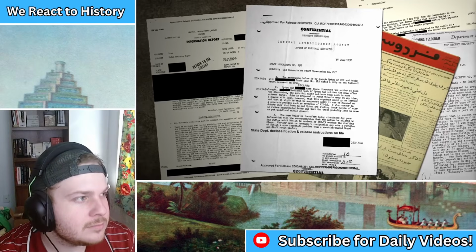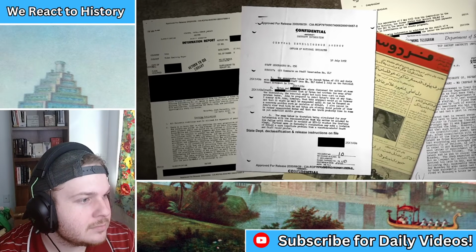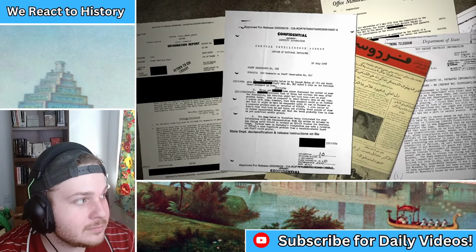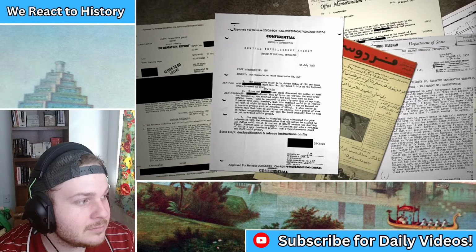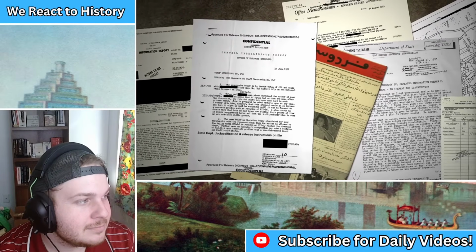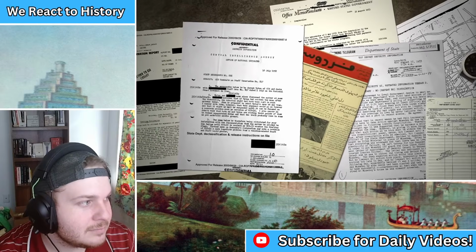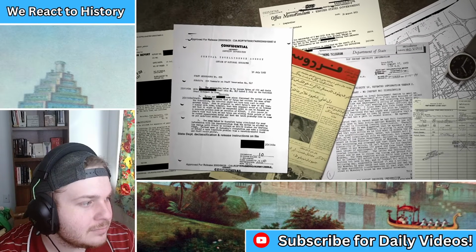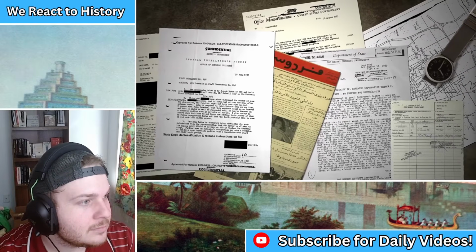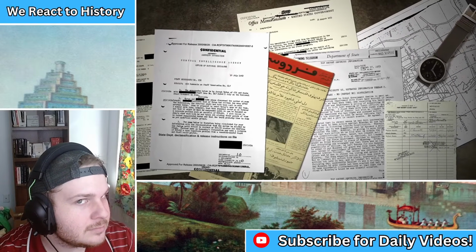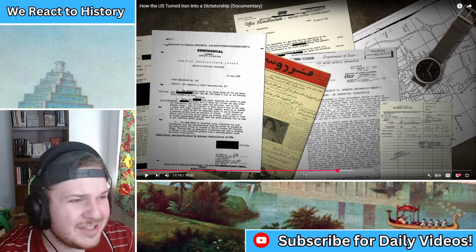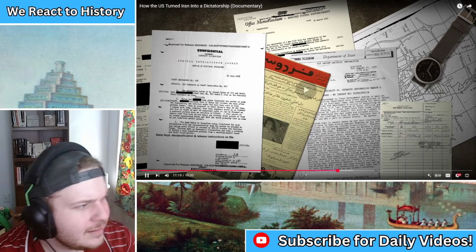In early 1953, anti-National Front propaganda appears in Iran, including several new newspapers, and several major anti-Mossadegh riots take place, especially after he dissolves the parliament via a rigged referendum. Agents also target members of parliament and army officers to turn them against the prime minister. In August, Operation Ajax goes into action, an episode whose events and interpretations are still controversial today. Well, obviously they're controversial. The coup d'etat.